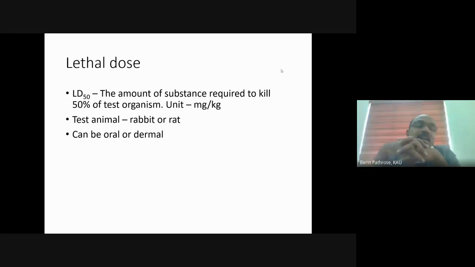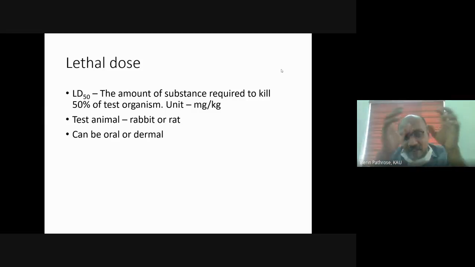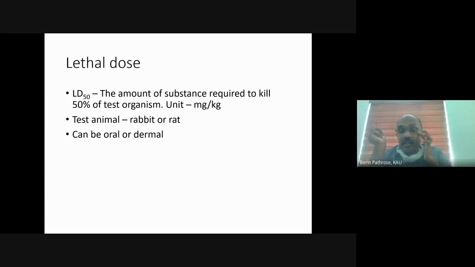So we write LD50 in brackets oral, or LD50 in brackets dermal. LD50 oral is the quantity of pesticide that will kill 50% of the test organism if consumed through the mouth. LD50 dermal is the quantity that will kill 50% of the test organism if absorbed through the skin. Okay, clear?